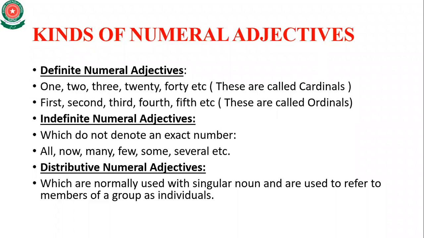What is a distributive numeral? It is normally used with a singular noun, but it is used to refer to the members of a group as individuals. That is the distributive numeral adjective.